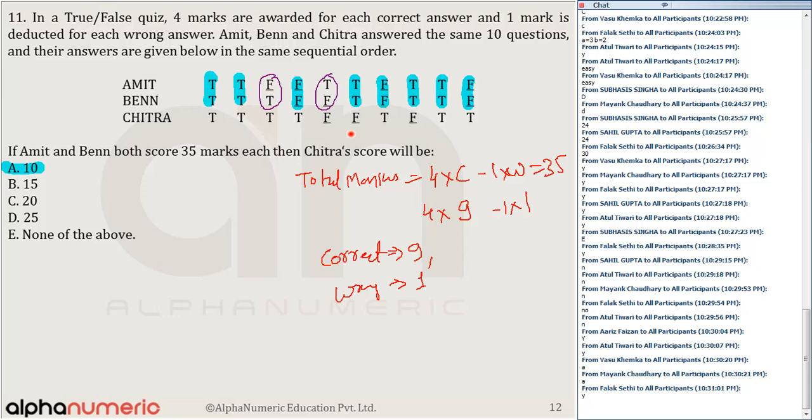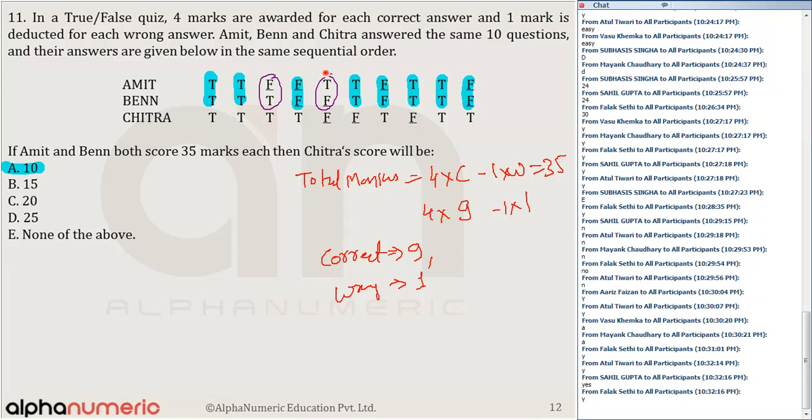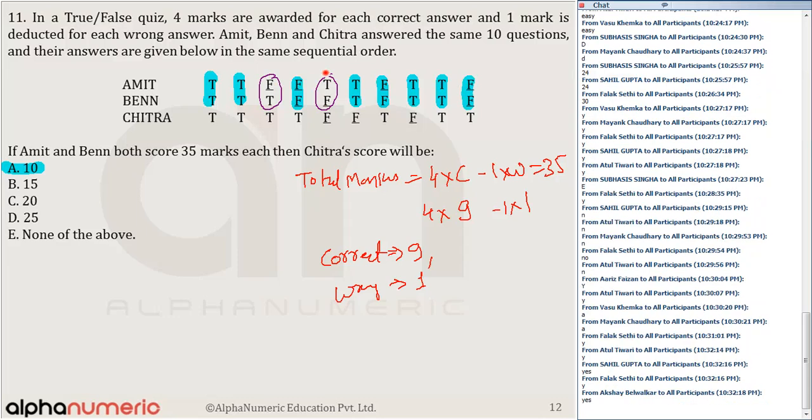I hope this is clear. For these 8 questions, we know the answer key. For the remaining 2 questions, we do not know the answer key. But for Amit, one is right and the other is wrong. For Ben, one is right and the other is wrong. Is that clear to all of you? So, for example, if Amit has got question number 3 correct, Ben will get 5 correct, and vice versa. Both are possibilities.